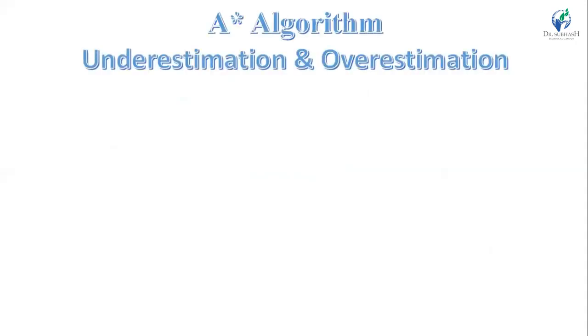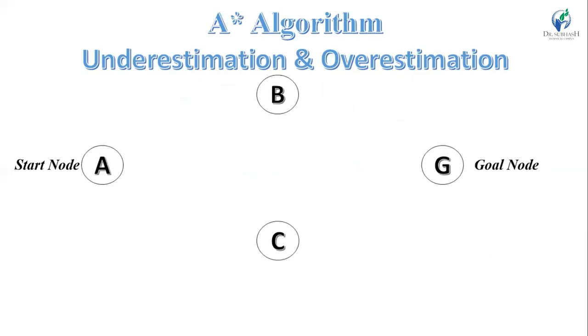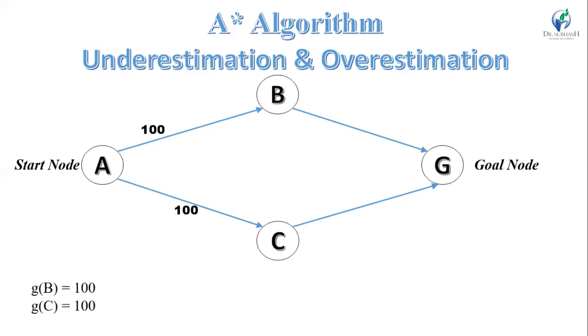In this example, we have start node A and goal node G. We have intermediate nodes B and C. With the help of these nodes, we can reach our goal node. Here g of B is equal to 100 and g of C is equal to 100 is given. H star, meaning the actual cost to reach the goal from B, is 40 and from C is 50 is given.